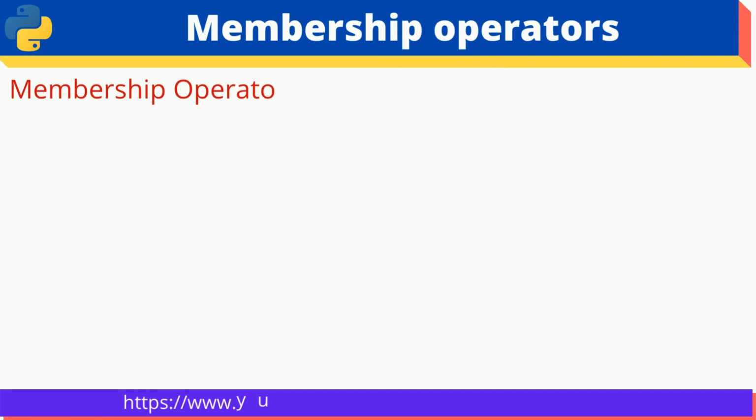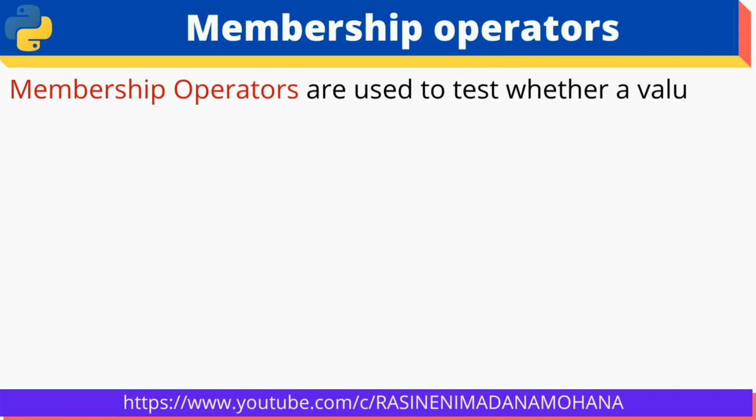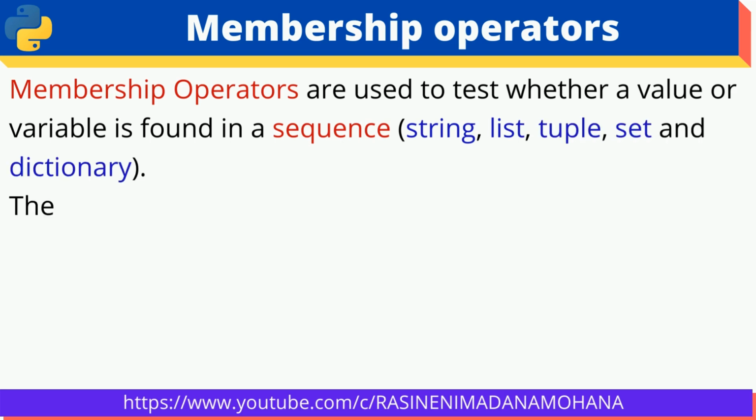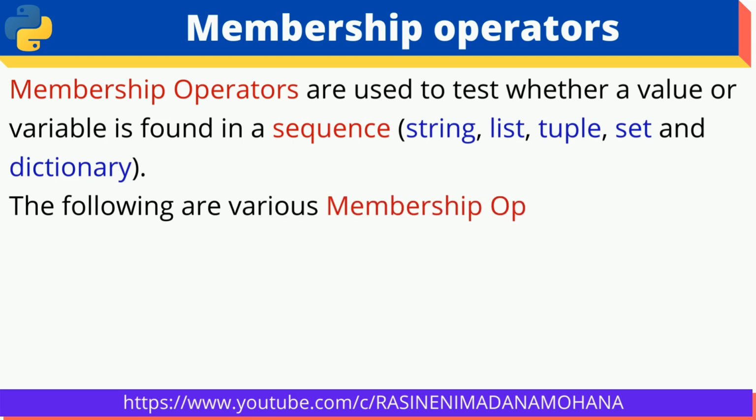Coming to membership operators, they are used to test whether a value or a variable is found in a sequence. That means whether it exists or not. Here the sequence means we may use string, list, tuple, set and dictionary. So these are all special data types. Separately we will discuss these as separate chapters.